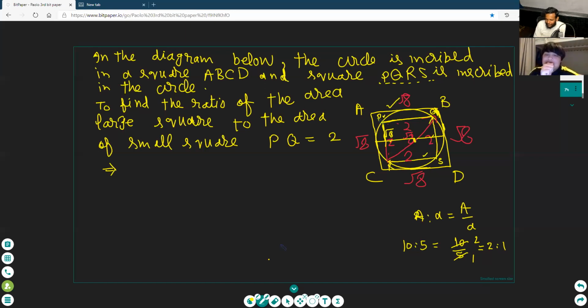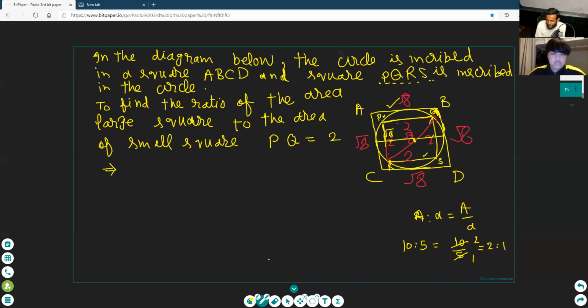Write it, Paulo. Where are you busy? Right, area of square. Area of square is equal to... Take the area of the big square. Right here, area of the big square or larger square. Write it.